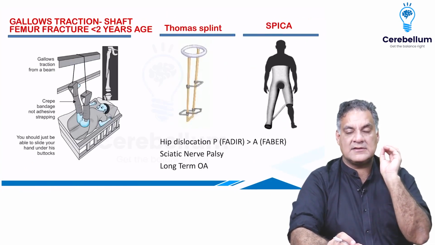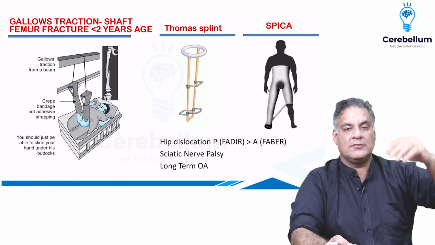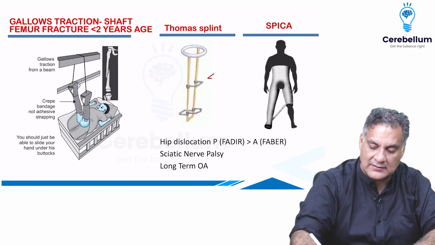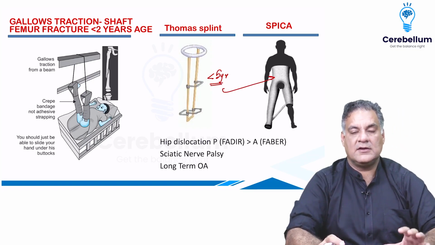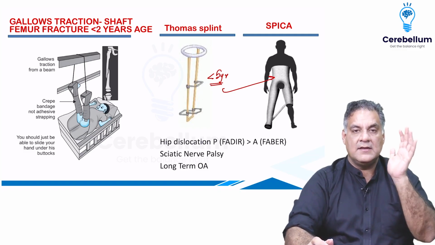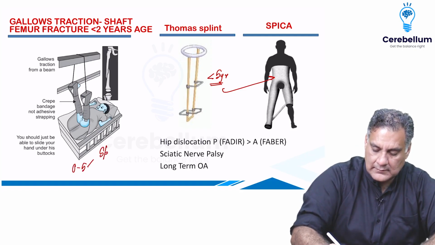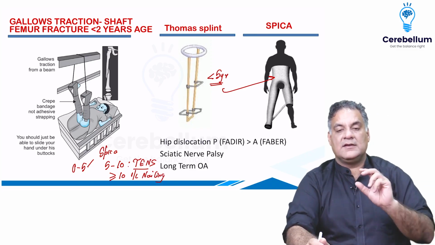Coming to fracture shaft of femur, I just spoke about the nails. Gallows traction, where you used to hang the child by the roof for 6 weeks, was used for shaft femur less than 2 years of age, but the treatment for less than 5 years is spica. This is the cast that goes on the spine, and this is very, very important. So fracture shaft femur, 0 to 5 years: spica. 5 to 10 years: titanium elastic nail system, called TENS. More than or equal to 10, you do interlock nailing. What is interlock nailing? Nail in the femur, lock it with a screw so it doesn't rotate.